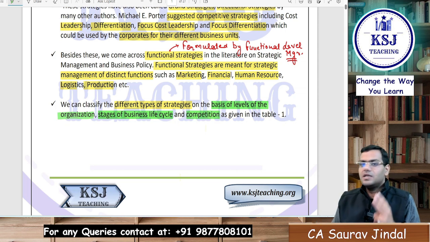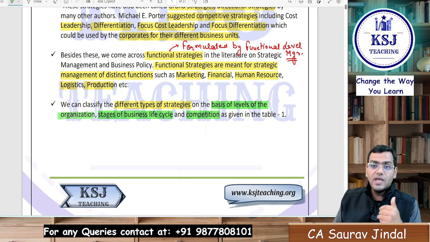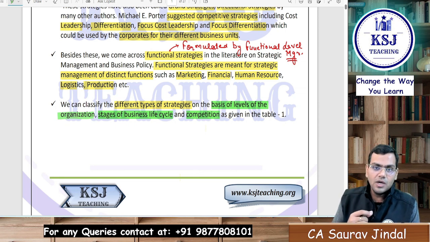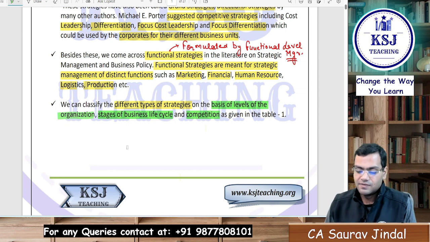So these are the 3 things on the basis of which we can decide which strategies are to be formulated and implemented, based on at what level of the organization you are operating, what the stage of the business is, and the competition present in the market. According to that, we can divide the strategies.